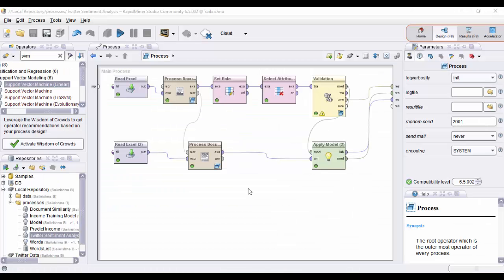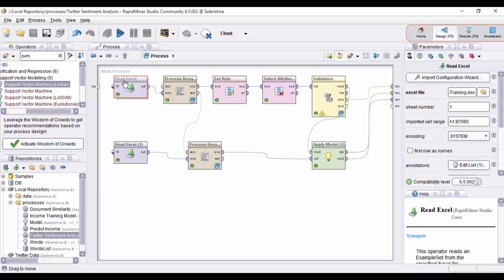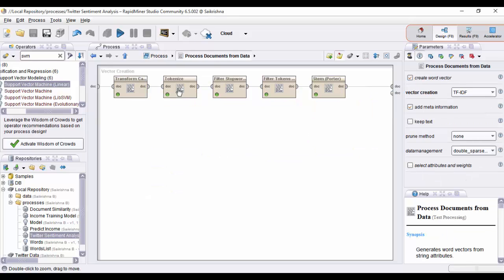We have already designed the process diagram for our analysis using the Rapid Miner tool. In order to input the raw data, we are using the read Excel operator. Here we can import the Excel sheet. Now we have a data which is not clean. So in order to clean the data and remove any unwanted terms, we are using the process document operator. We have some steps over here which will be cleaning the input data.